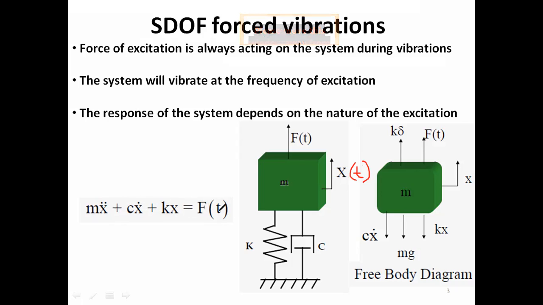Here on this side we have a forcing function, so we don't have a zero here. So we have a non-homogeneous ordinary differential equation. Also x double dot, x dot, and x, the power of these is 1, so we have a linear differential equation. Also c is constant, m is constant, k is constant, and because there are two derivatives, we have a second order ordinary linear non-homogeneous differential equation with constant coefficients.